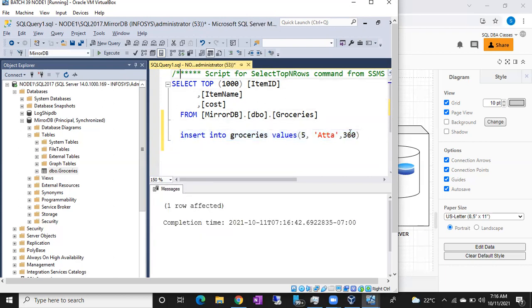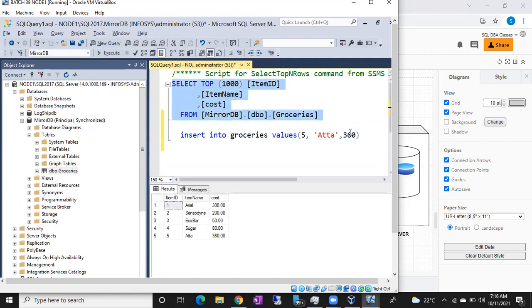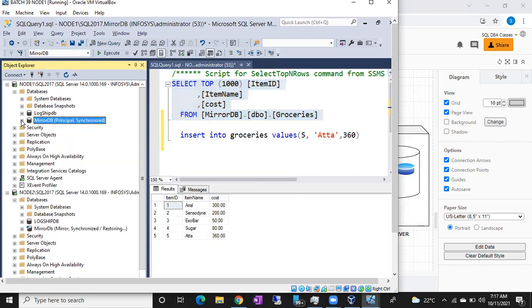Okay, now you can see there are 5 records in my table, right? Earlier we had only 4 records. Just now the 5th record is inserted into this table. Immediately, as discussed, in log shipping we'll have a lot of latency, but in mirroring there is no latency or minimal latency. Immediately, this 5th record is going to be synchronized with your mirror server. Fine. So how to check?